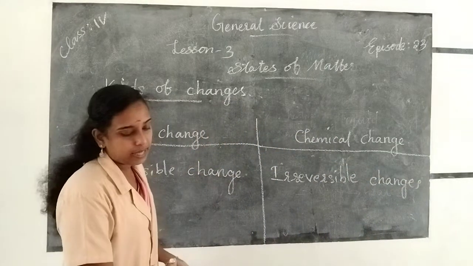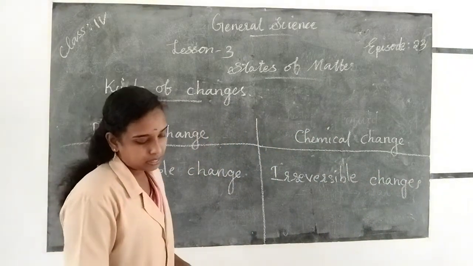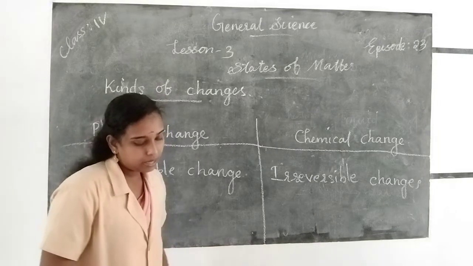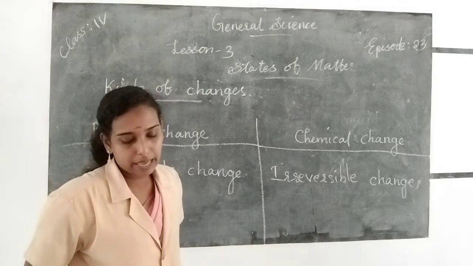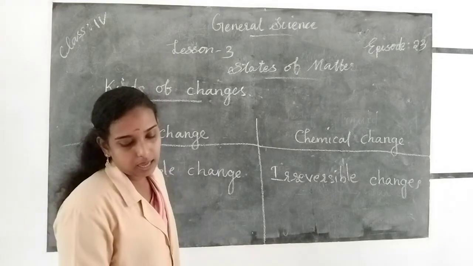And in a physical change, no new substances are formed. Okay, in physical changes, no new substance is formed, but in chemical changes, new substances are formed.